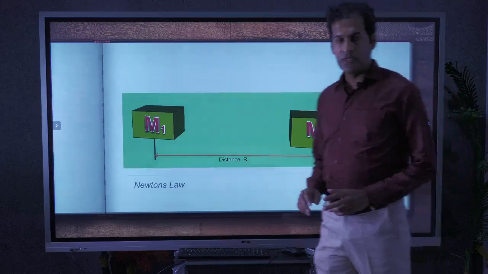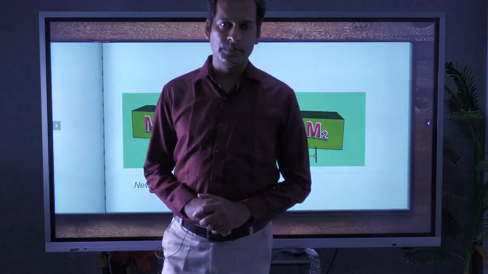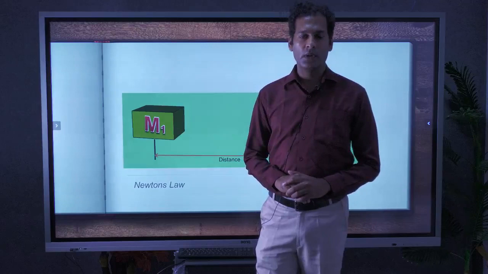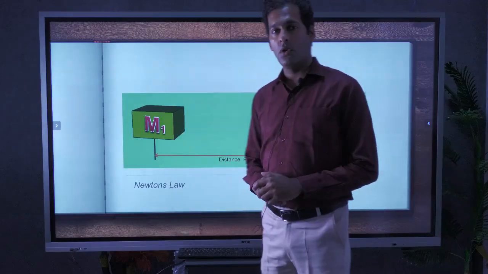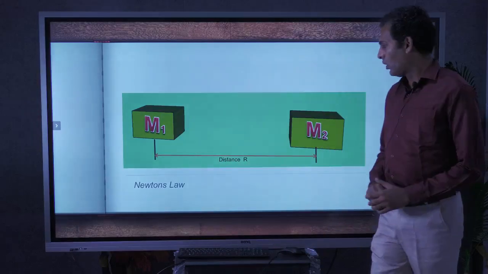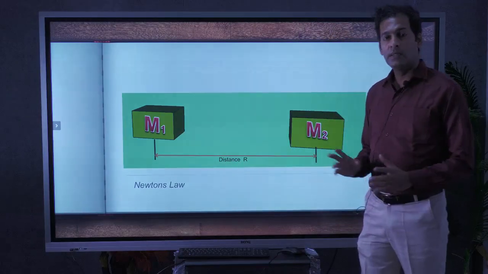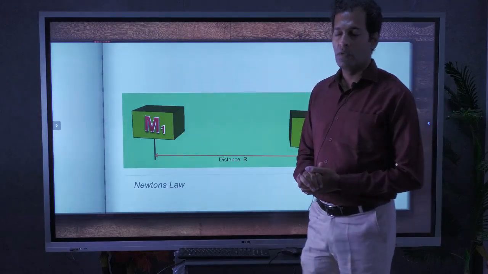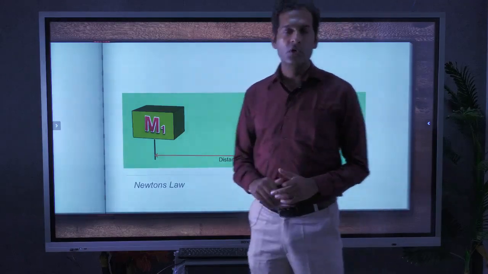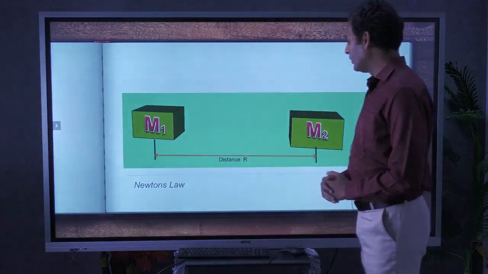Now the electrostatic part of this subject mainly depends upon Coulomb's law, and Coulomb's law is based on Newton's law. So let us begin with Newton's law. What did Newton state? Newton stated that if two objects of different masses are separated by some distance r, then the force between them will be proportional to the product of the two masses, and inversely proportional to the square of the distance between them. That is Newton's law.